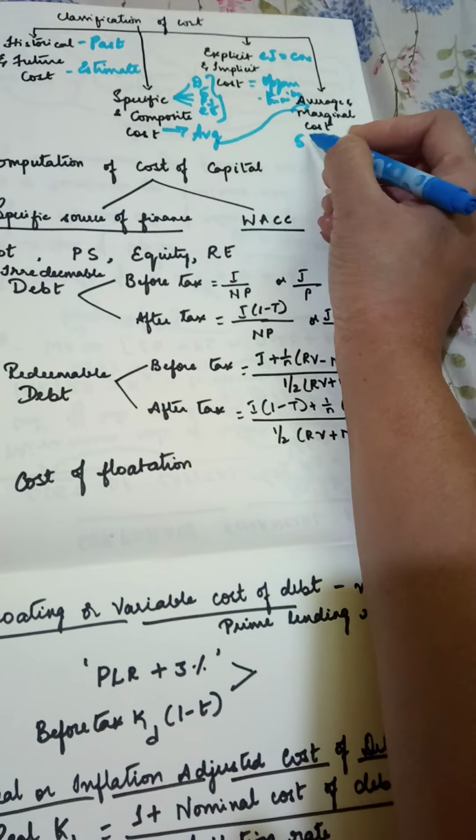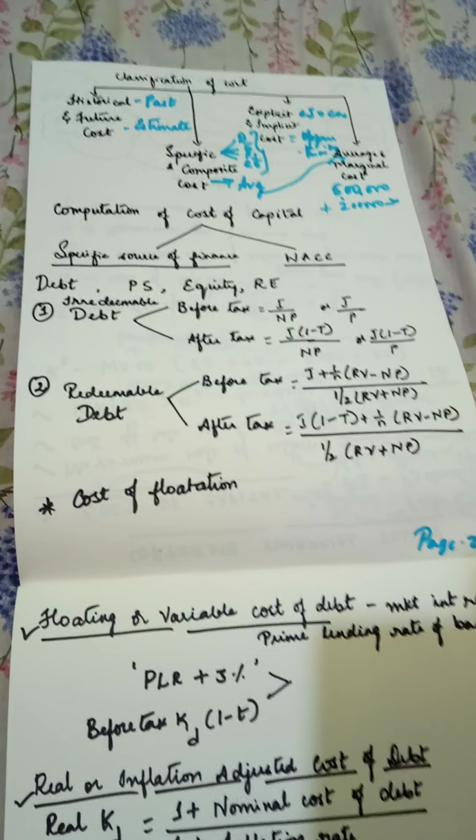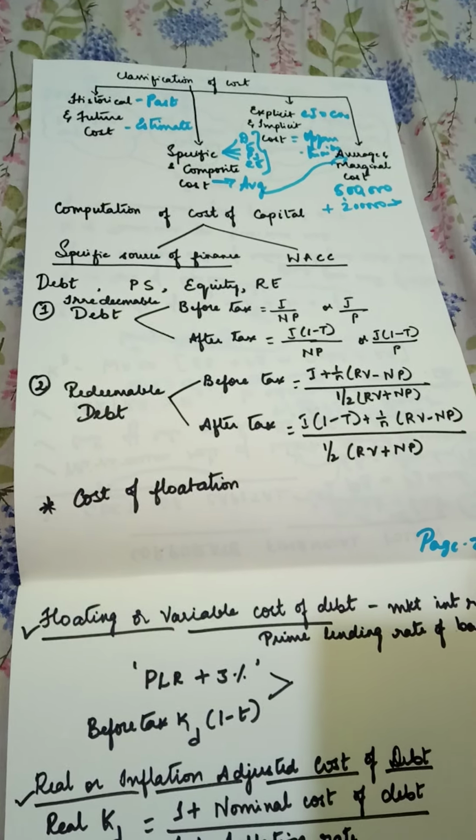The additional cost you incur in raising the funds, that is your marginal cost. Marginal cost is the additional cost incurred to raise the additional funds required for the business. To raise this additional 2 lakhs, what is the extra cost you are incurring? That is your marginal cost.